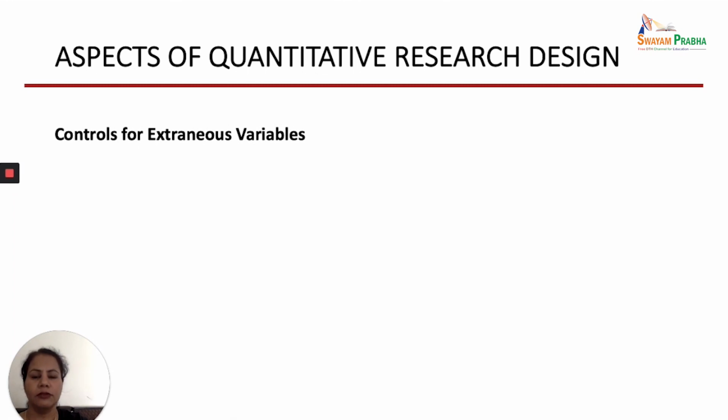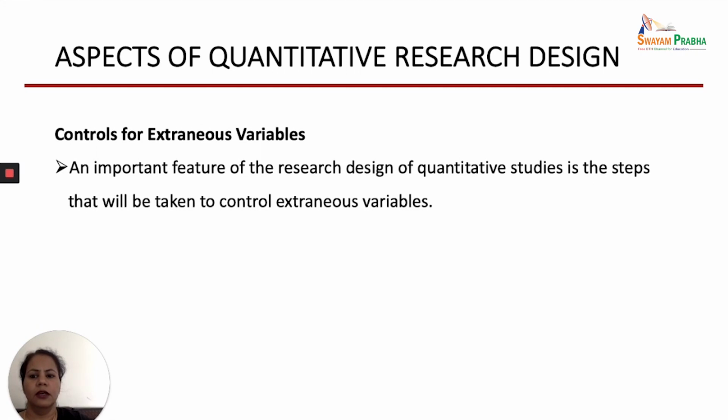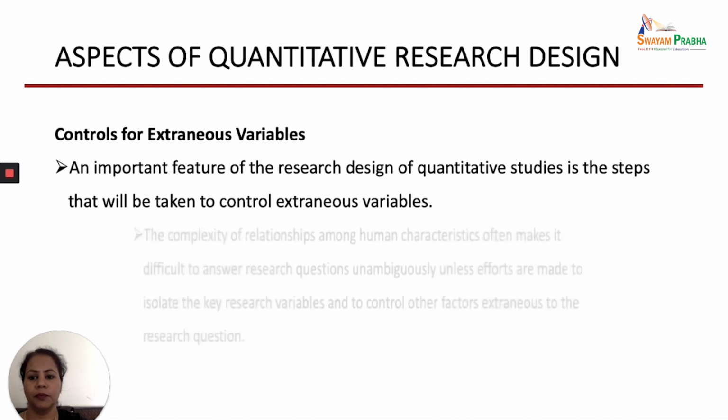So you need to identify all those extraneous variables and control them so that you can really get to know that whatever results you are getting are because of the change in the independent variable, not because of anything else. So an important feature of the research design of quantitative studies is the steps that will be taken to control the extraneous variables, as I have already told you.